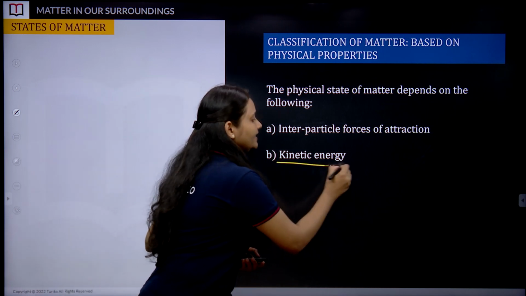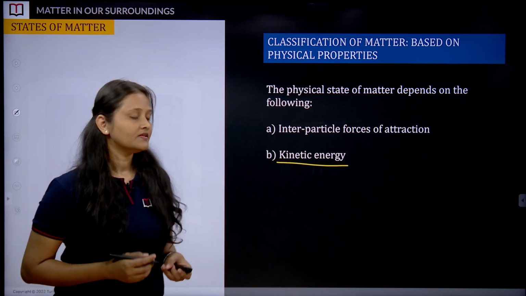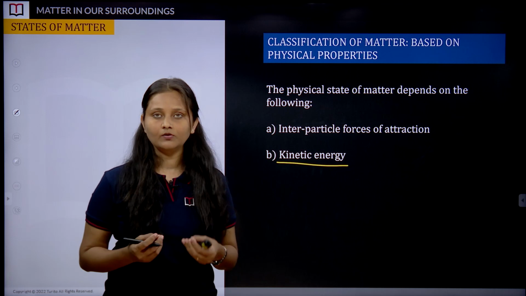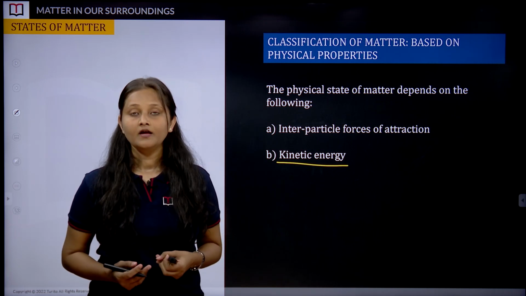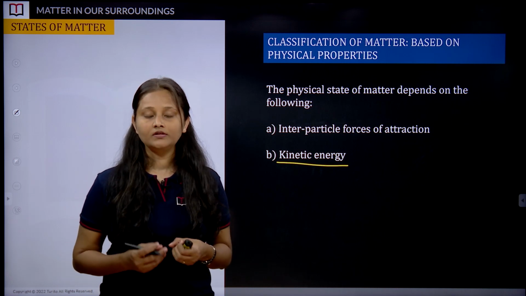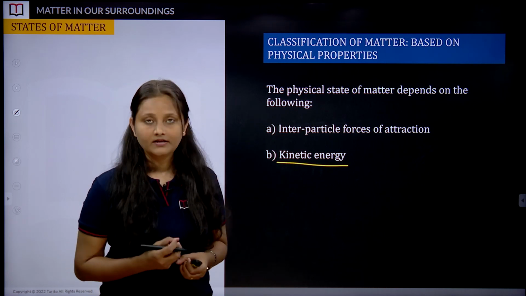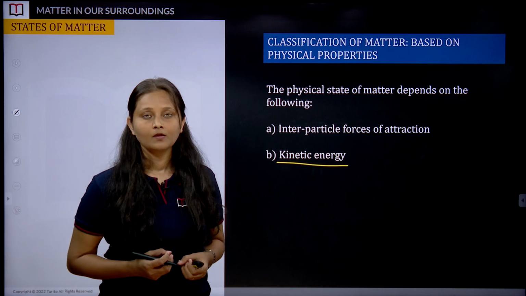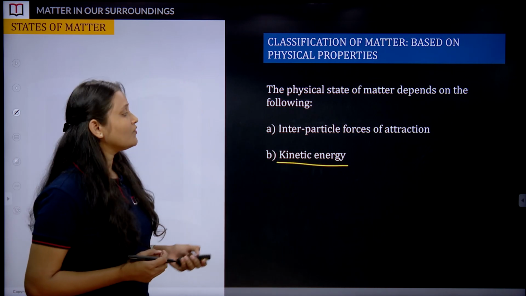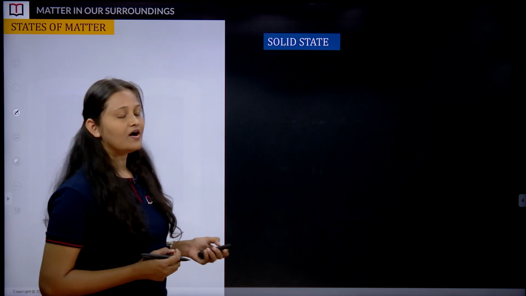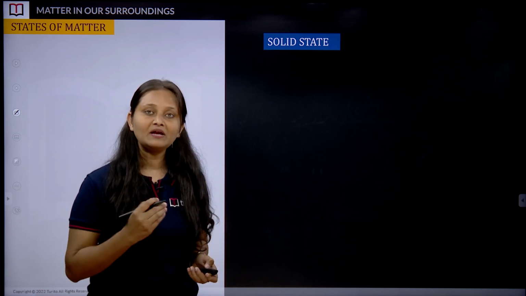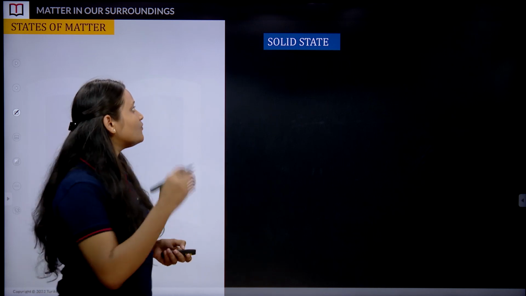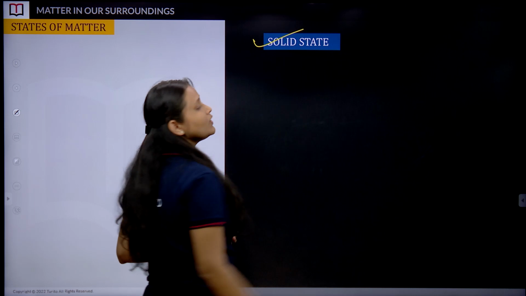Here is the kinetic energy. It is nothing but energy the particular atom or particle gets out of the motion or the movement, right? Even this is responsible for that particular state of particle, of matter. Okay. So based on this, we are going to classify the matter in solid, gaseous, liquid, plasma and BEC. These are 5 states. So let's try to understand the very first state, that is what? Solid state.